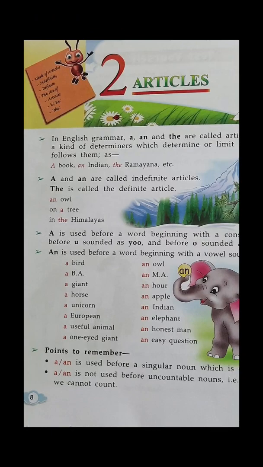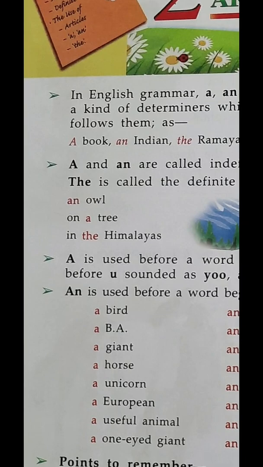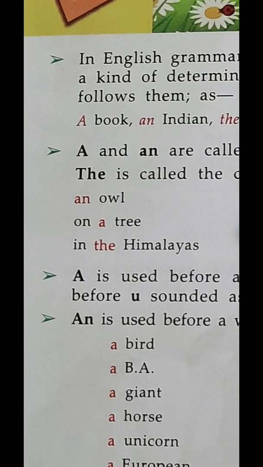Here you will find an, a, the, all three articles. Why an owl? Because o is a vowel. So in front of a vowel you will add an.